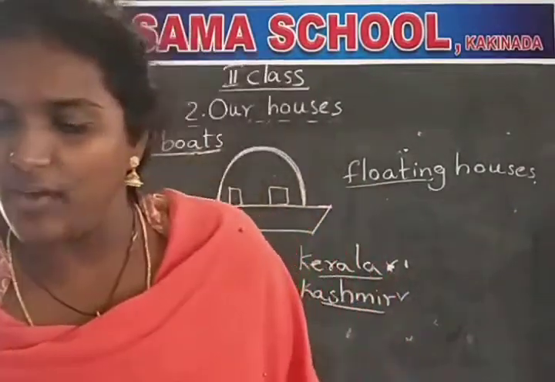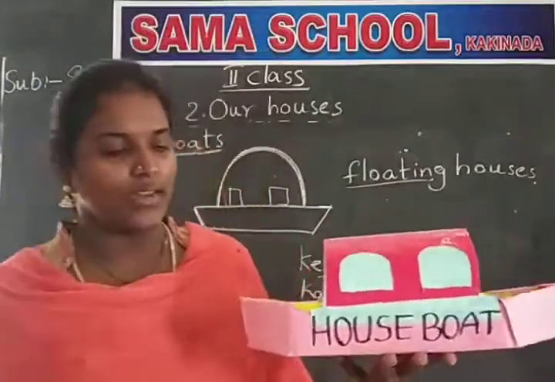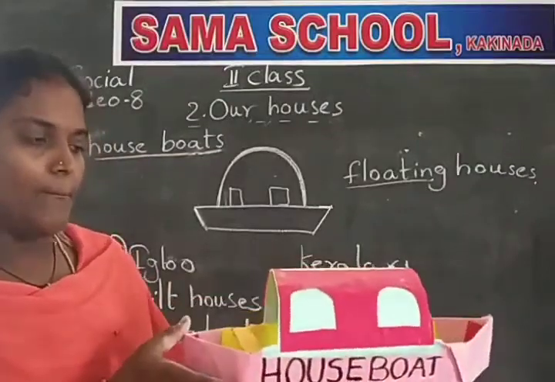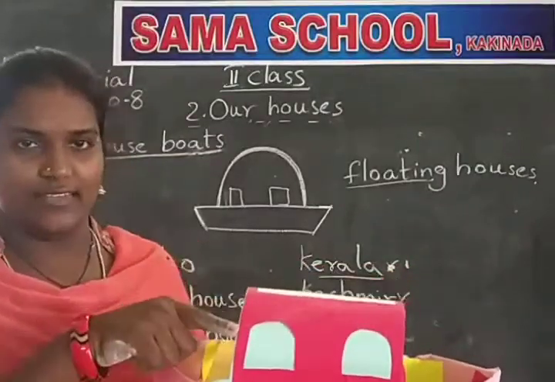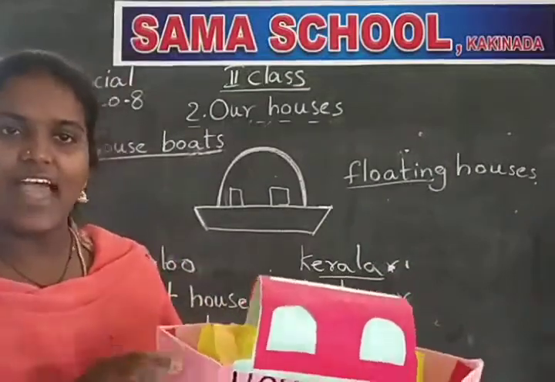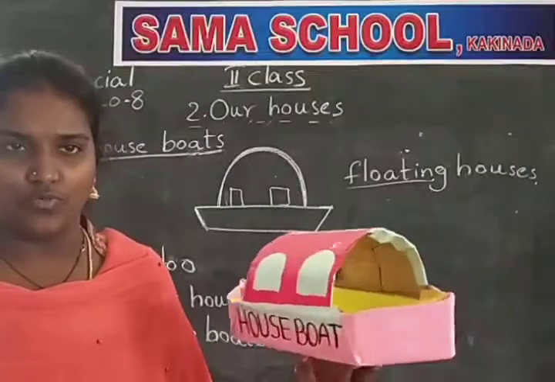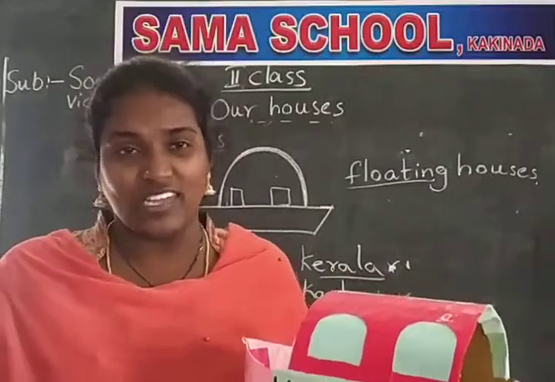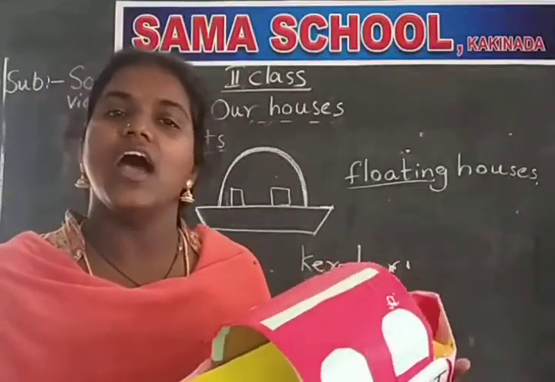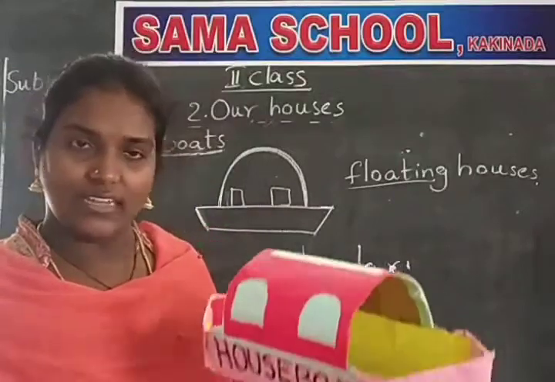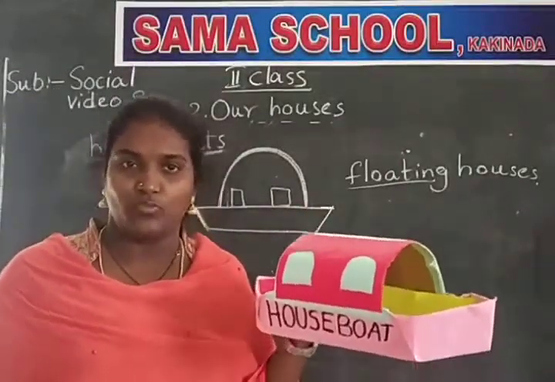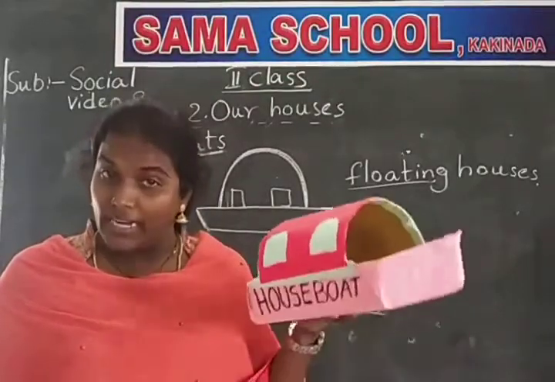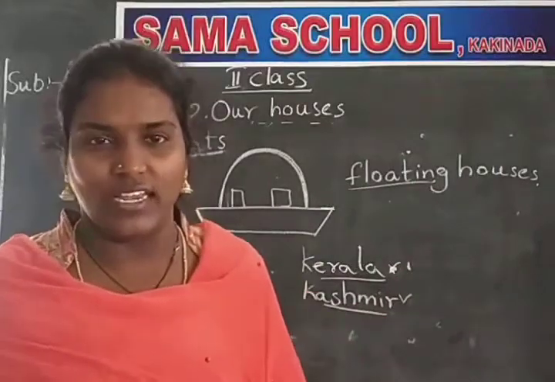Okay, children, here I have brought you a houseboat. See this one. This is a boat. On this boat, people build houses like this, and people reside in these houses. This is the model of the houseboat. I already showed you the model of the igloo and the model of the stilt house, and this is the model of the houseboat. Is it clear? These are the three different special houses which can be seen in particular places only. They cannot be seen everywhere.